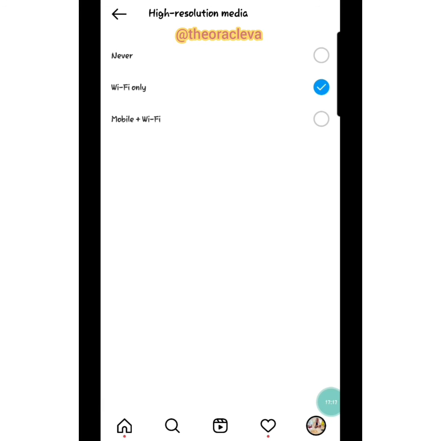Mine is at Wi-Fi only, because I use Wi-Fi most of the time. But if you use mobile, you have to come here and click this mobile plus Wi-Fi so that your pictures will be clearer when you post.